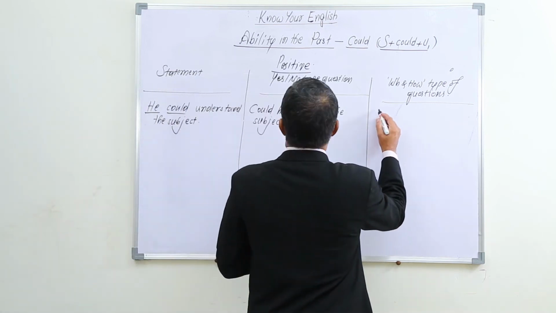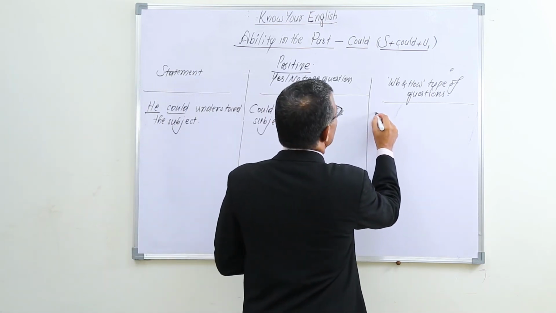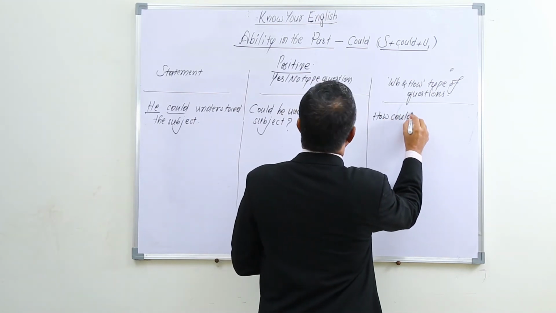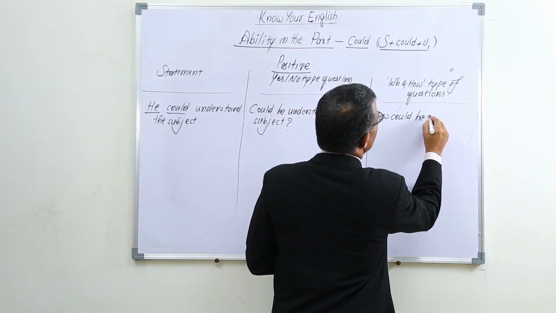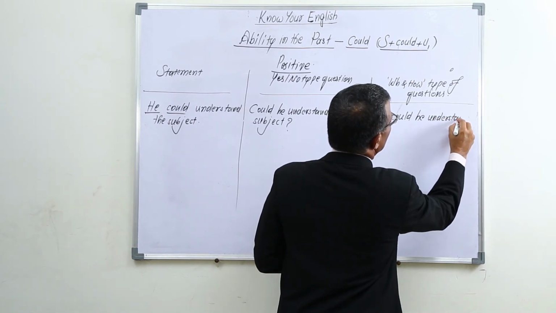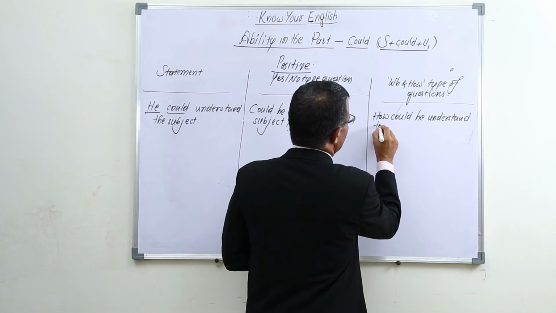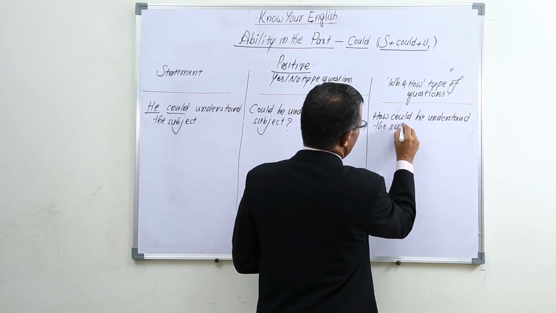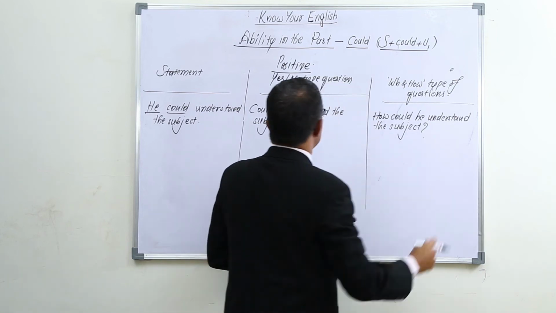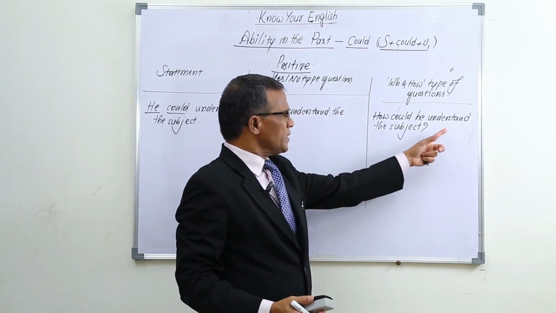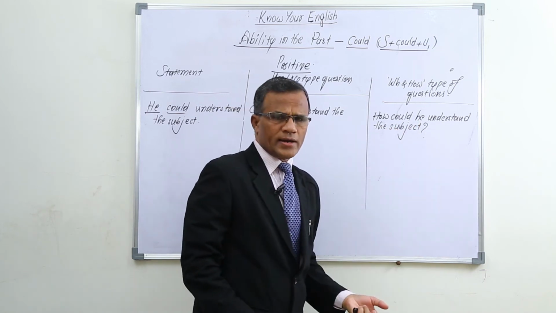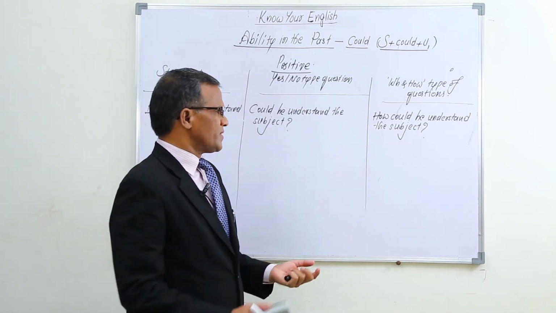If you take how, how could he understand the subject? Like that. What subject could he understand? Also we can say what subject could he understand. In such a way we can put questions.